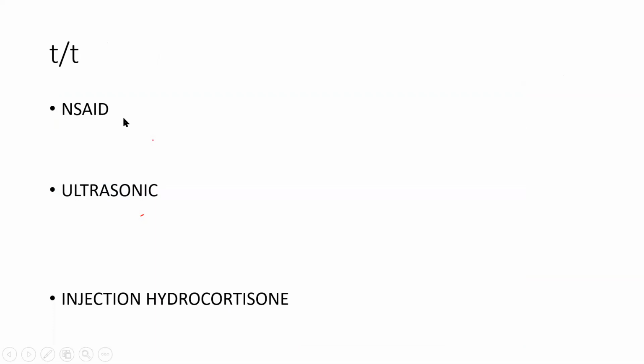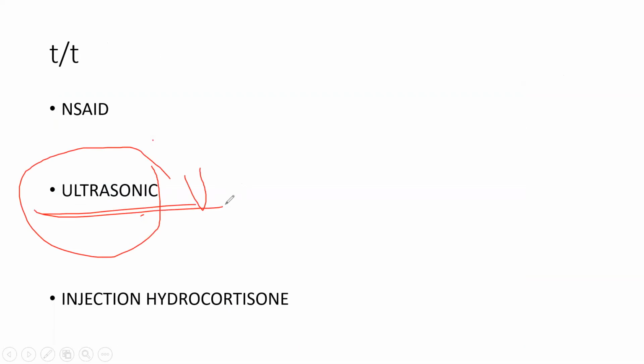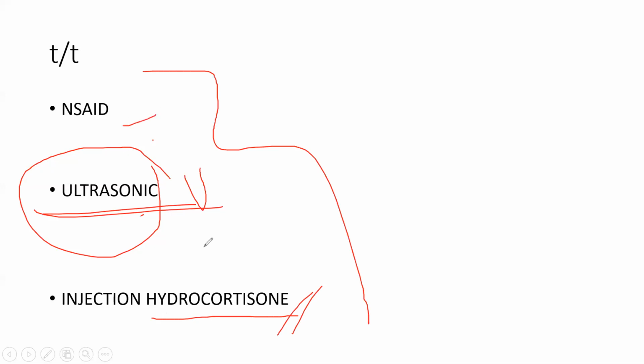In physiotherapy they usually give ultrasonic, not ultrasonography. Some ultrasonic rays go on the tendon and it decreases the inflammation. The other thing to decrease inflammation is hydrocortisone, these are steroids. So the main aspect is to decrease inflammation either by NSAID, by steroids or by ultrasonic.